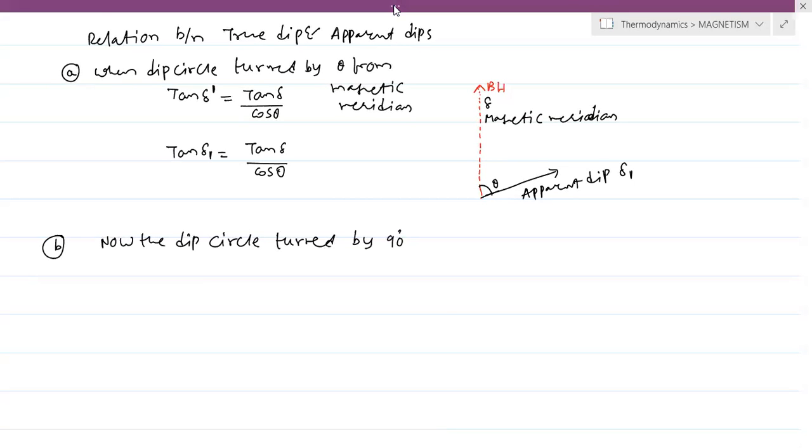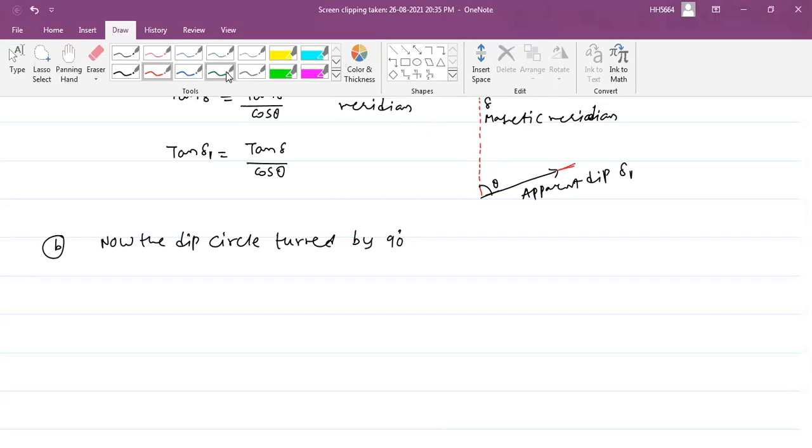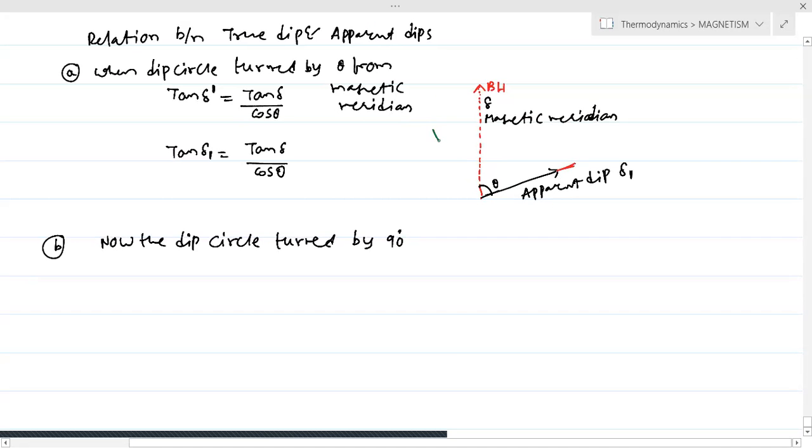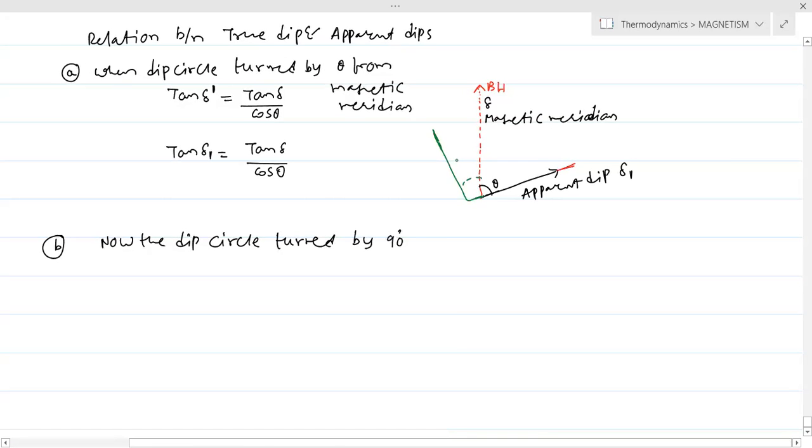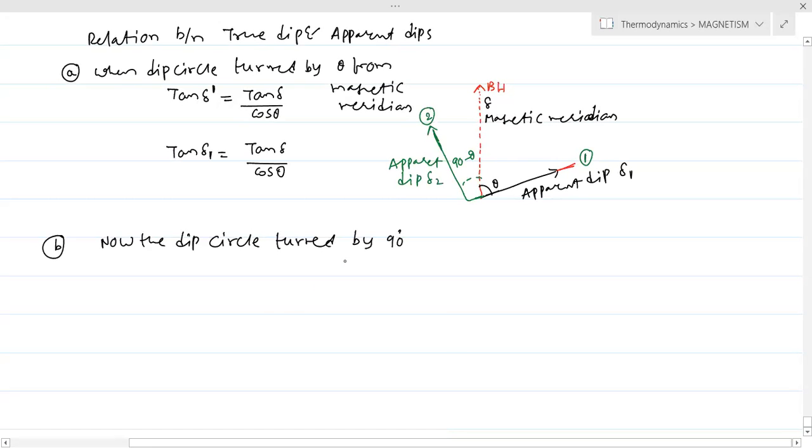So finally the dip circle is going to be in this way, where it makes an angle 90 minus theta. So this is the first position and this is the second position of the dip circle. In the second position we have the apparent dip as delta 2.